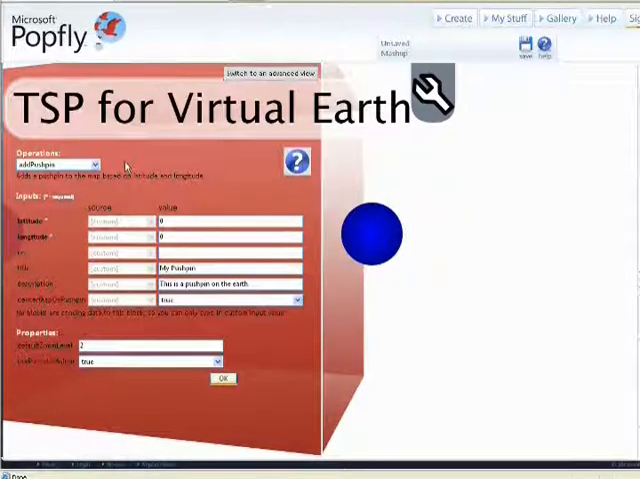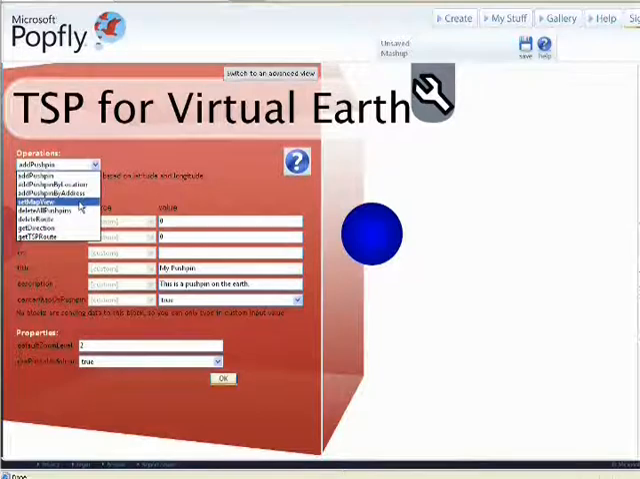This is a new implementation of the traveling salesman problem using graph theory. Virtual Earth SDK or Bing Interactive Map SDK can't be used directly. The algorithm and the heuristics had to be written in JavaScript. This is developed as an extension for the Virtual Earth block and 3 new operations are added.